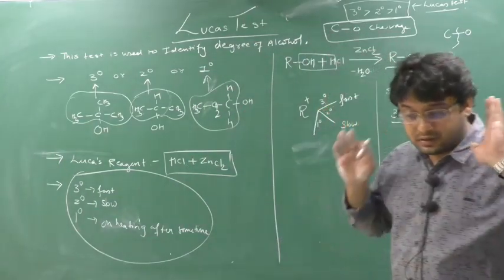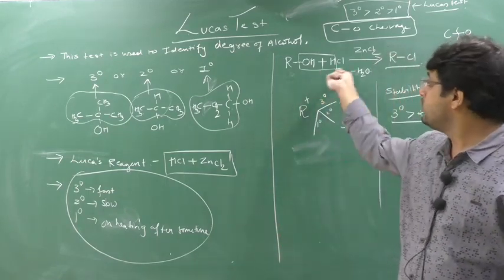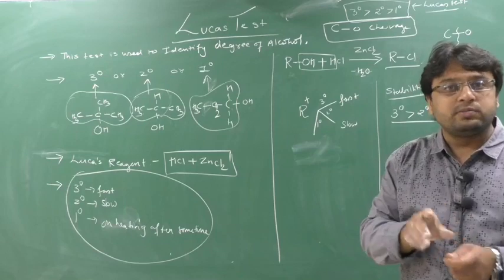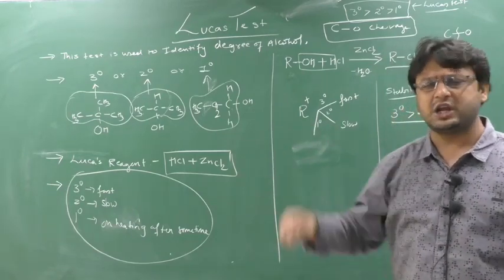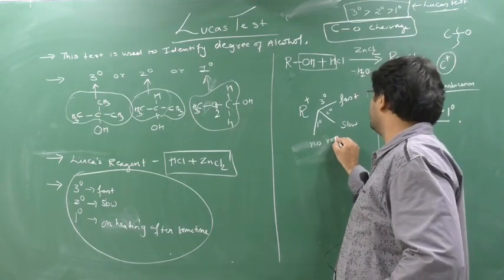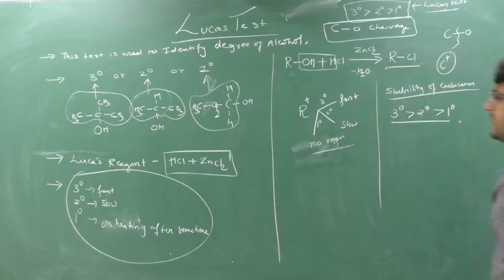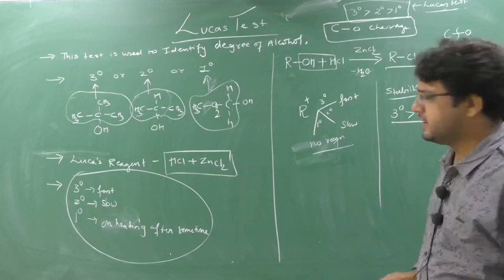So my practical explanation is, when I add the 1 degree alcohol using the Lucas test at room temperature, the reaction will not occur, but on heating and on highly shaking, I will get turbidity. I will show this. So you can write down here no reaction. The solution remains clear. So here fast, here slow, and here no reaction. I will show everything.